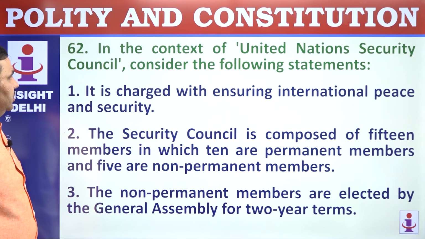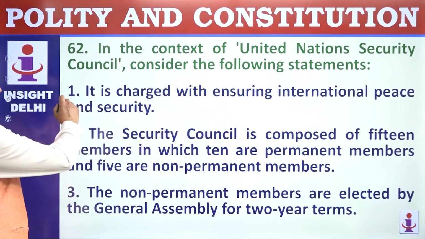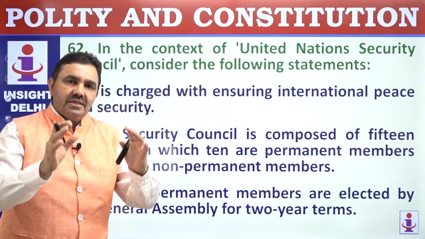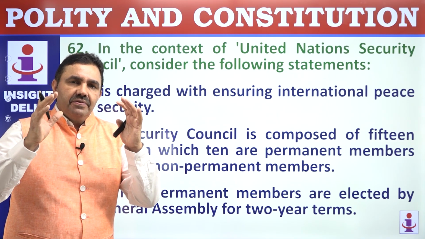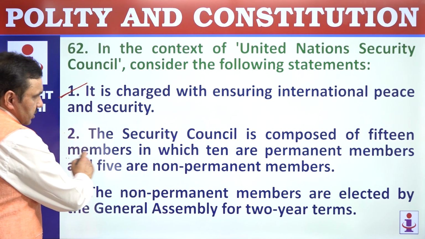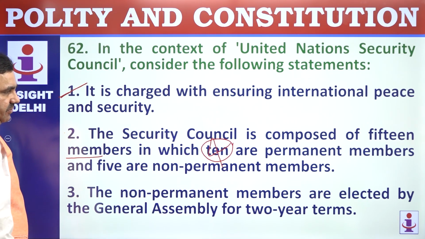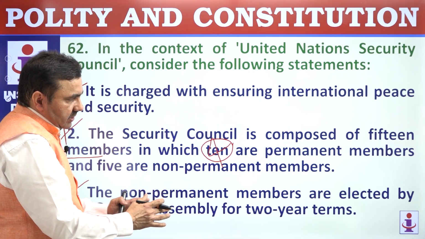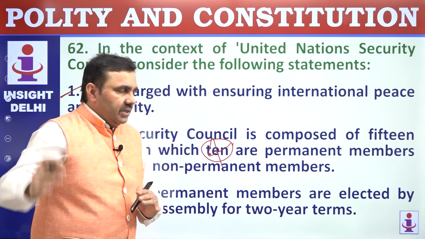62. In the context of United Nations Security Council, consider following statement. It is charged with ensuring international peace and security. UNSC is the executive wing of UNO. UNGA, UN General Assembly, is the legislative wing of UNO. It's like a parliament of UNO. UNSC has 15, 5 permanent, 10 non-permanent members. 15 members, 5 are permanent. P5, the countries that have veto power, and 10 are non-permanent. Non-permanent members are elected for a tenure of 2 years by UNGA on a rotational basis. This is how UNSC functions.